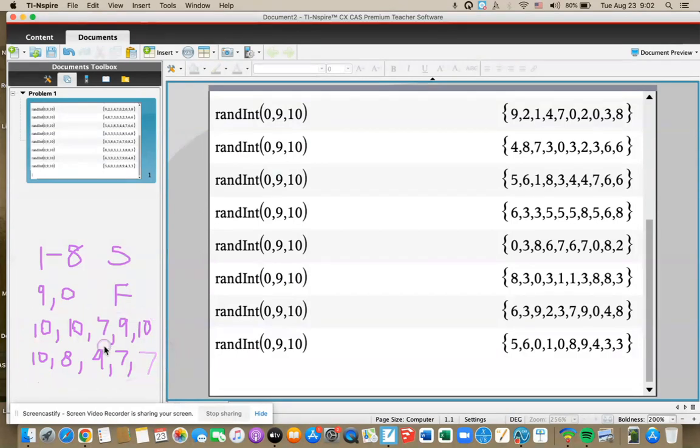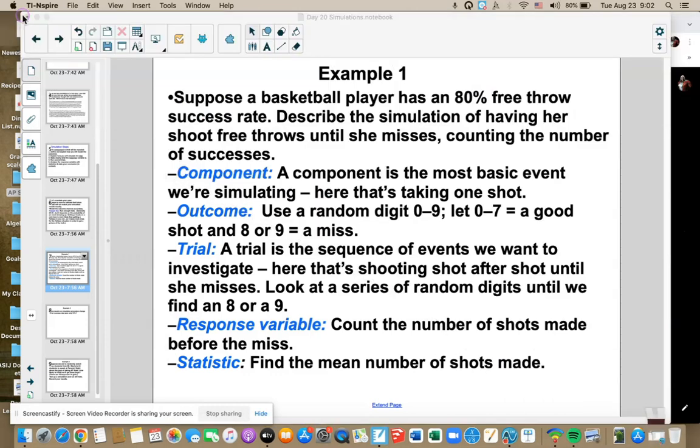And let me go back to the big picture. Sorry, I have to erase all this. Almost done here. Stick with me.